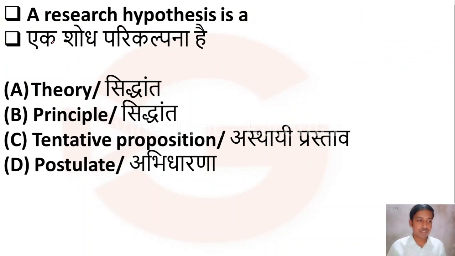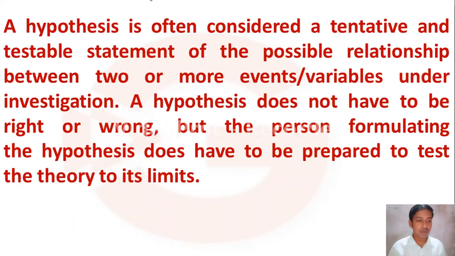Then the next question is, a research hypothesis. Hypothesis, as I have just told you, is a tentative statement which can be true and also can be false. A research hypothesis is: option A, theory. Option B, principle. Option C, tentative proposition. Option D, postulate. Yes, a hypothesis is often considered a tentative assumption or tentative statement of the possible relationship between two or more variables under investigation.